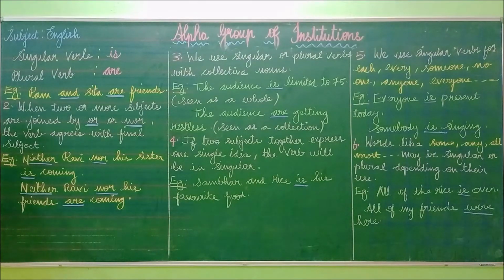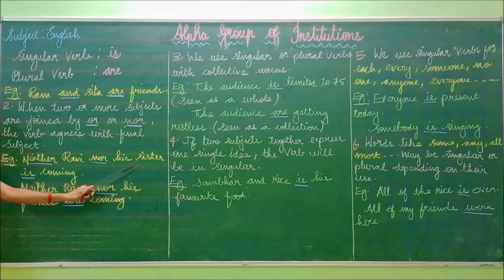So how many subjects are there? Very good. There are two subjects. And what are they? Ravi is the first subject and his sister is the second subject. When two or more subjects are joined by "or" or "nor", okay, it can be "either... or" or "neither... nor".